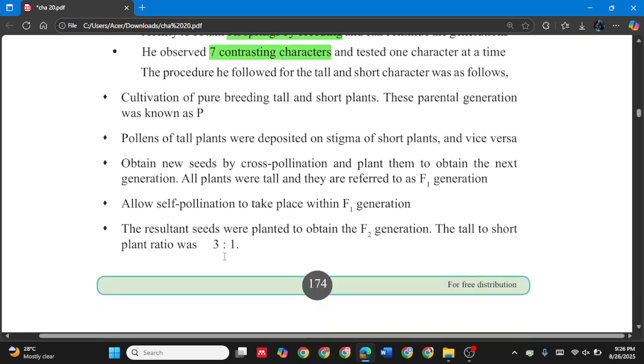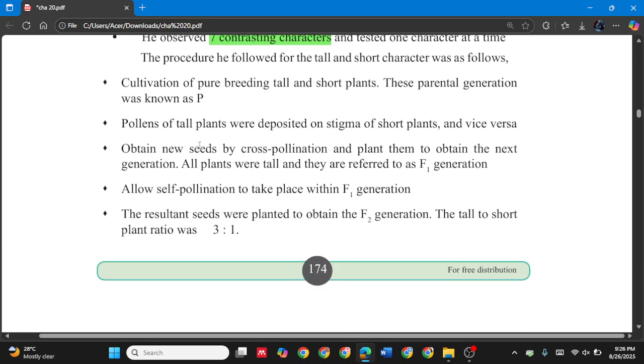So you have to remember them all. Cultivation of pure breeding tall and short plants. So now we are going to discuss the procedure. Cultivation of pure breeding tall and short plants.